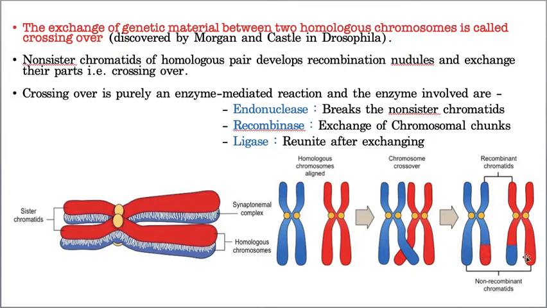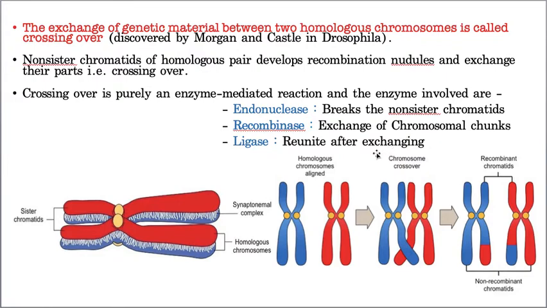That means the exchange of the genetic material between two non-sister chromatids of homologous chromosomes is called recombination or crossing over. And crossing over results in the exchange of the genetic material, which results in the variation between the parents and the offspring. This is a very, very important point. Now this crossing over is completely an enzyme-mediated reaction.